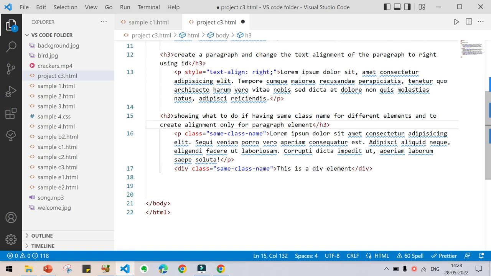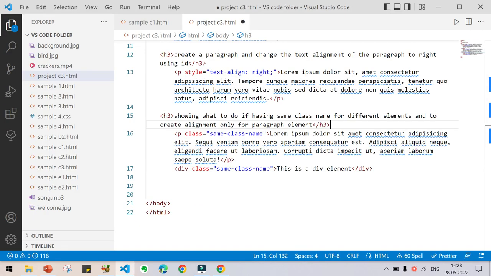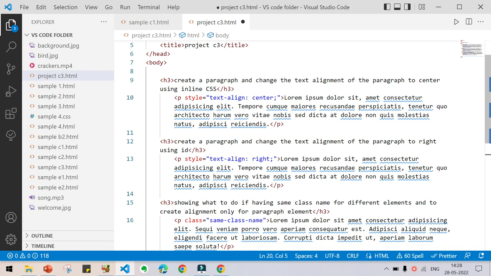Okay, then you can see here: showing what to do if having the same class name for different elements, and to create alignment only for the paragraph element. Now I am going to create center alignment for the paragraph alone using the class. How to do that? Let us go here.